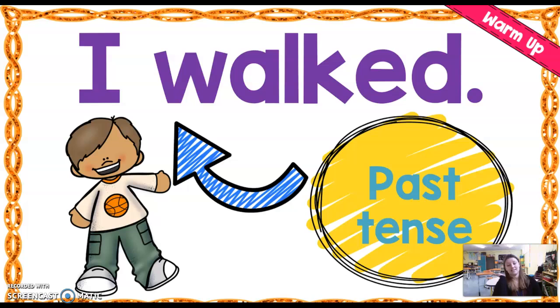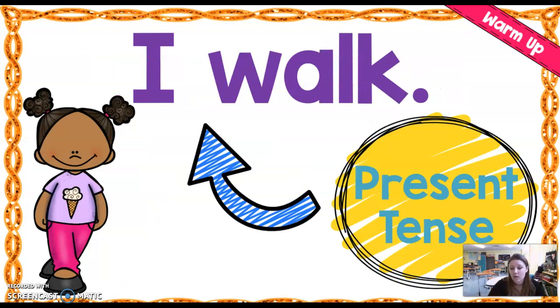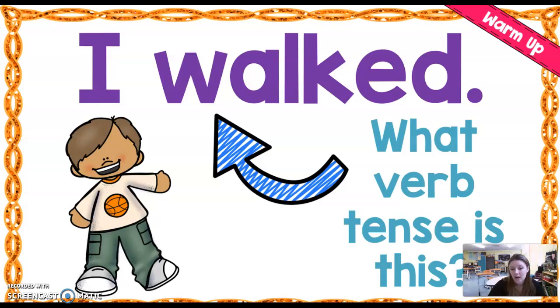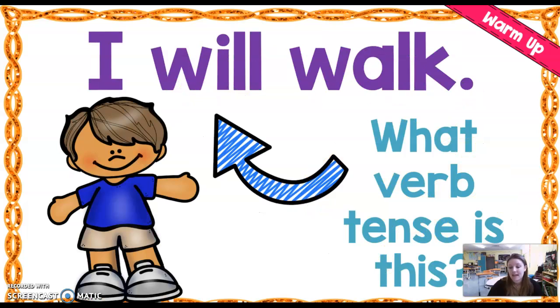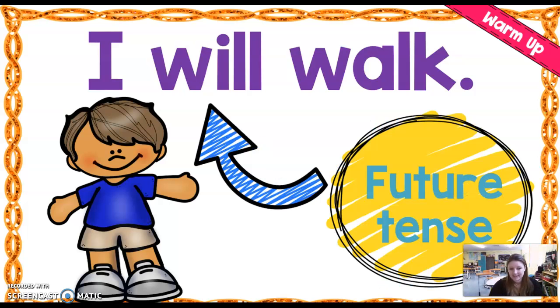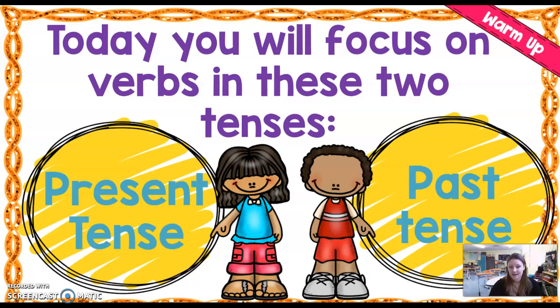This would be past tense, already happened. Notice the difference between I walk and I walked. We have an ed ending that changed it from present tense to past tense. I will walk. This is in the future. This hasn't happened yet. It will happen, but it hasn't happened yet.